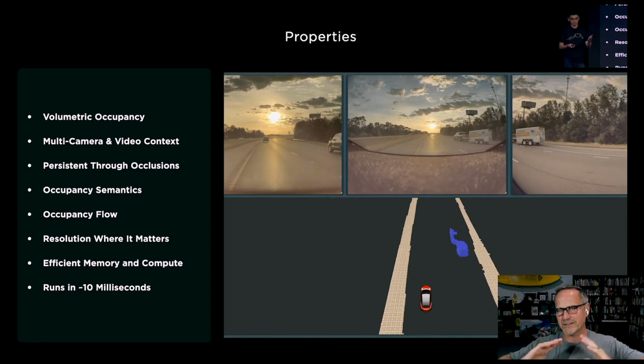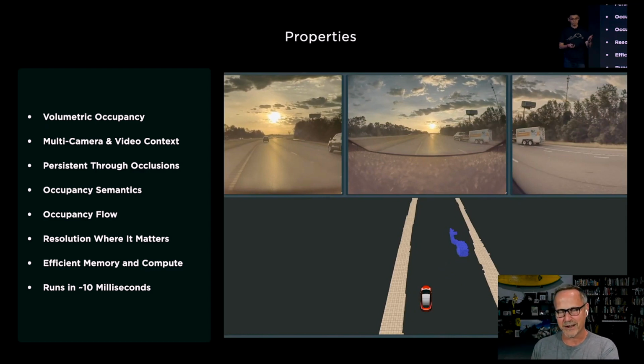Your car is moving, let's say at 30 miles an hour or something like that. If another vehicle is moving at approximately that same speed, it's staying still in the frame as opposed to moving past the car, right? Everything that's still in the world is moving past the car backwards. So anything that's moving with the car, because it's a video sequence, it can figure that out. And if it's moving with the car, it models it as blue, as a moving object. So it's critical for the vehicle to be able to understand occupancy flow. And because it's got video sequences, it's able to convert that into a video vector space, which is not a still vector space, but a continuously changing vector space.